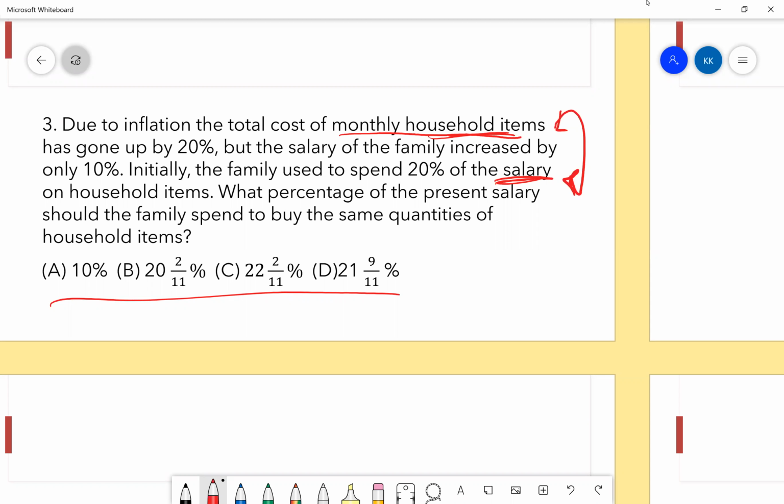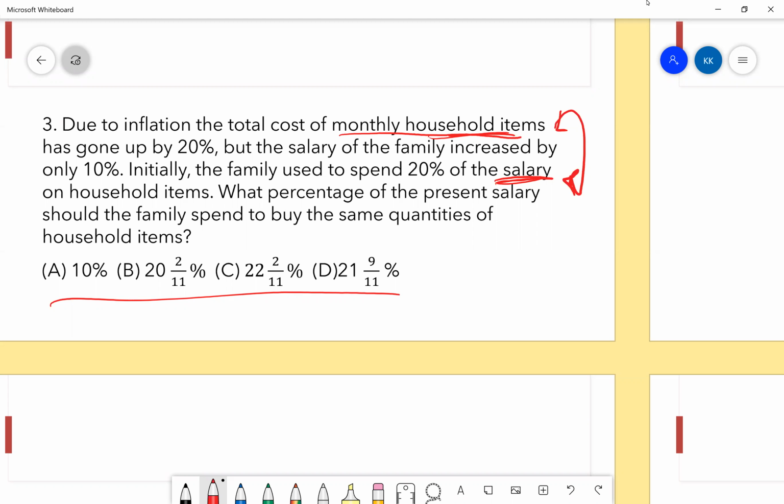All right, guys. So I suppose the approach has already been discussed. Does anybody want me to solve it again? Yes, I didn't understand how. Okay, Prerit, what did you not understand? Like, some of the students have taken monthly household expenses as 100x and some have taken it as salary. What did you take? I took both the cost and the salary as 100.